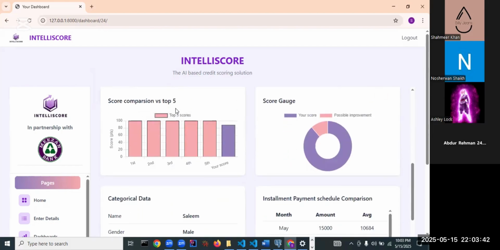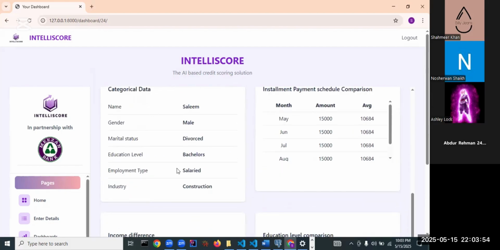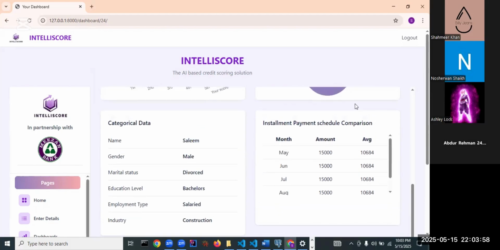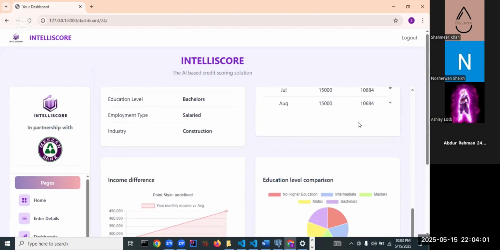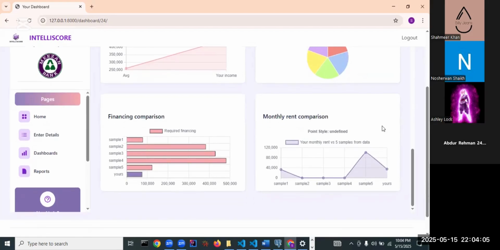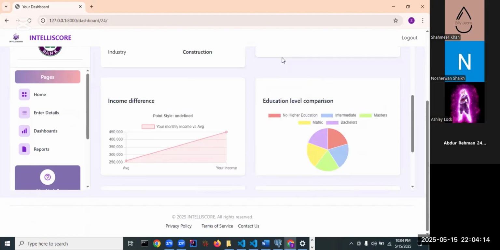Now, the next thing we show is a score comparison with the top five scores. Currently, the top five scores are 100, as judged by the model. These will be regulated to match real life scenarios. Accordingly, these are other categorical data that the customer has entered. This is a comparison of the average installment rates that other customers are paying. And similarly, these are different charts that describe the current customer's status and compare it with previous customers that have also applied for loans. Now, this basically gives a brief overview comparing the averages.